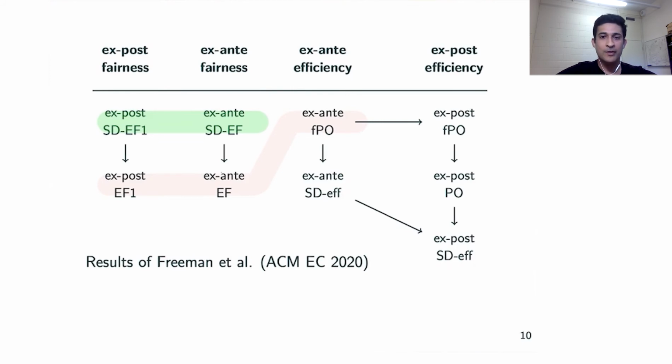They also showed that if we focus on the combination of ex-post envy-free up to one item, ex-ante envy-freeness, and a property called ex-ante PO, which is stronger than ex-ante Pareto optimality, then these three properties cannot be simultaneously satisfied.